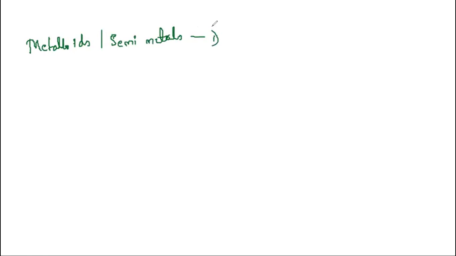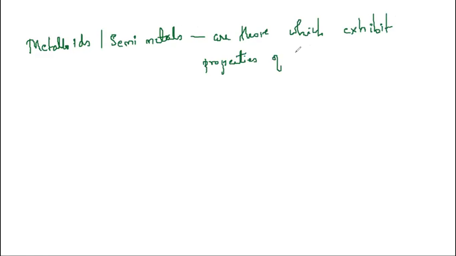Metalloids or semi-metals are those which exhibit properties of both, or you can say between, metals and non-metals.